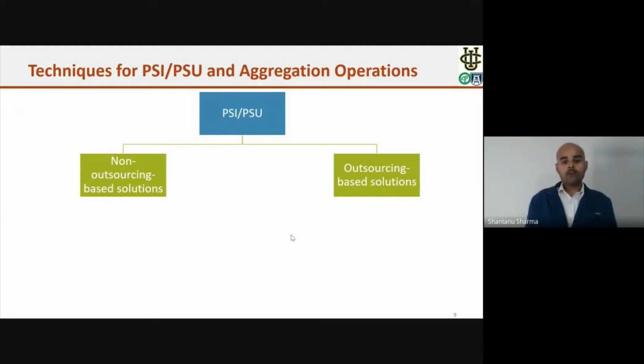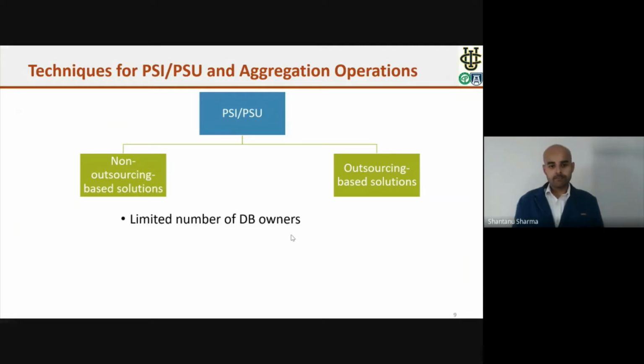First one is the non-outsourcing based approaches, where the database owners do not outsource the data to the cloud, and they communicate with each other to execute the PSI and PSU operation. The other one is the outsourcing based approach, where the database owners do not communicate with each other, but they outsource their data set to the cloud, and the cloud executes the computation and returns the final answer to the database owners. However, both the approaches suffer from several limitations.